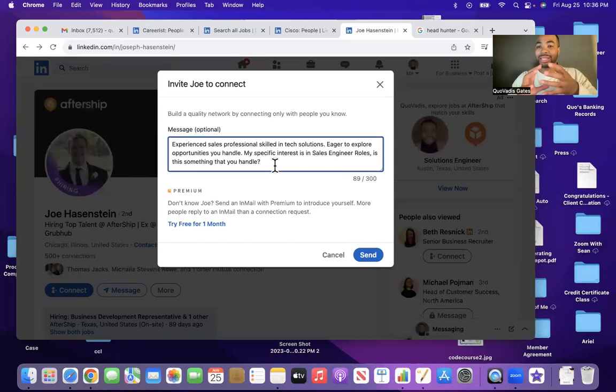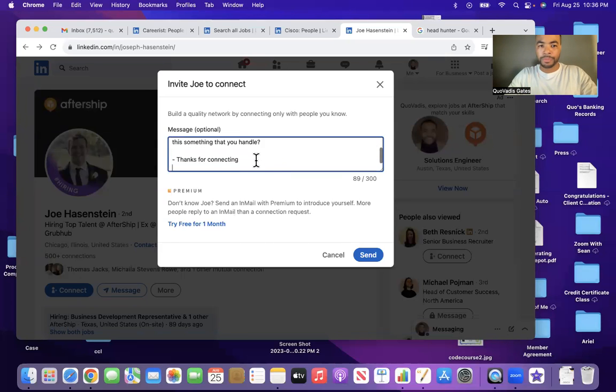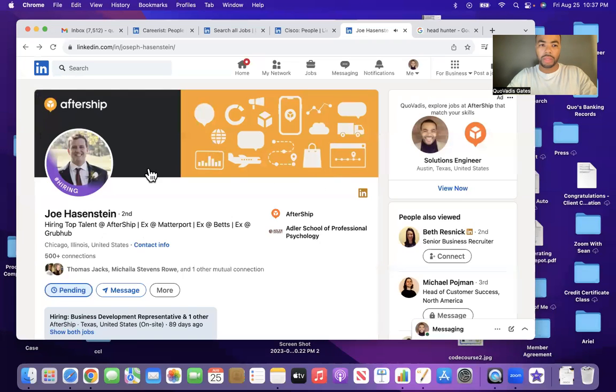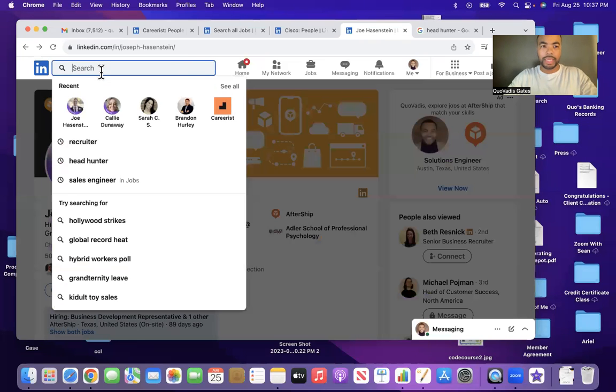Now, if asking a close-ended question does not work for me, then I'll switch this up and ask an open-ended question. Remember, I'm going to do a 10-person sample size. And if I don't get responses, or if I don't get the responses that I think could be beneficial for my journey, then I'm going to switch all of this up. So thanks for connecting. All right. Sent it to him. He's hiring. Let's get hired.